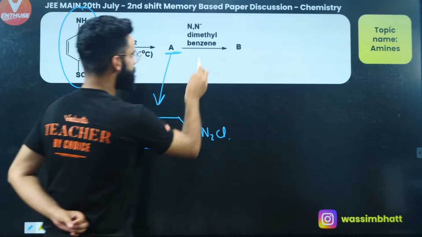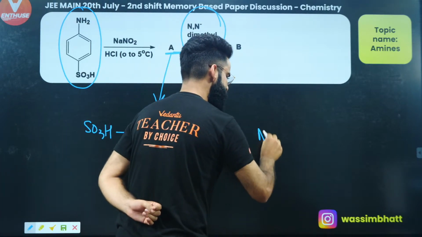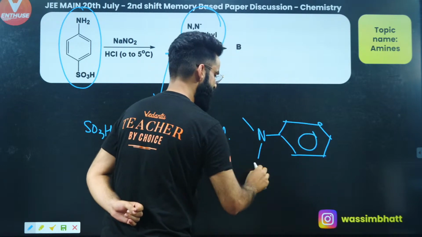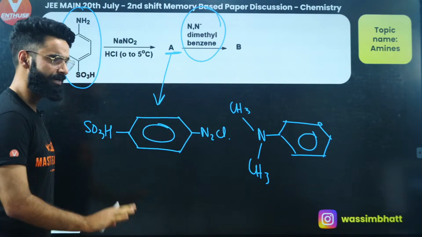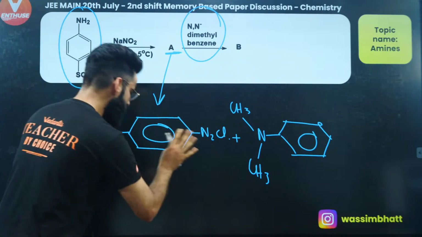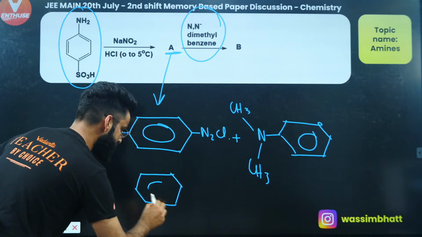Now I'm going to make it react with N,N-dimethylbenzene. This is your N,N-dimethylbenzene basically, as you can see over here. So what is going to happen when you make them react? See what kind of product you'll be getting over here. This is the kind of product which you'll be getting.